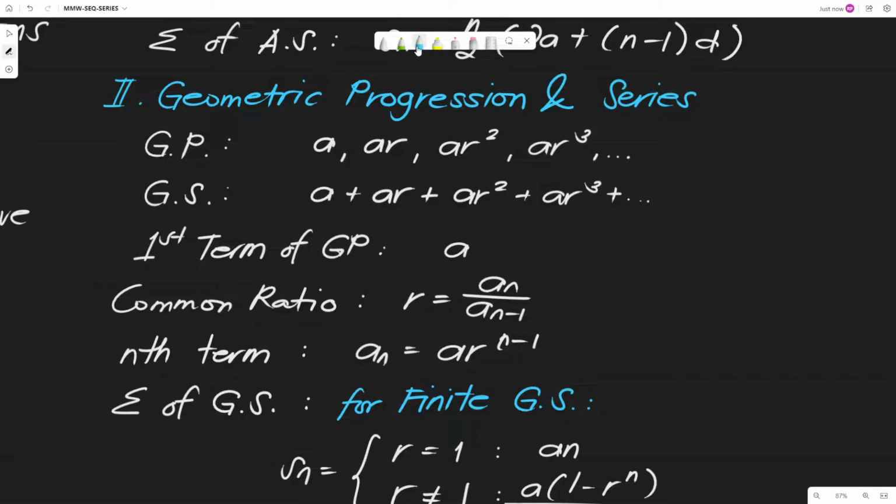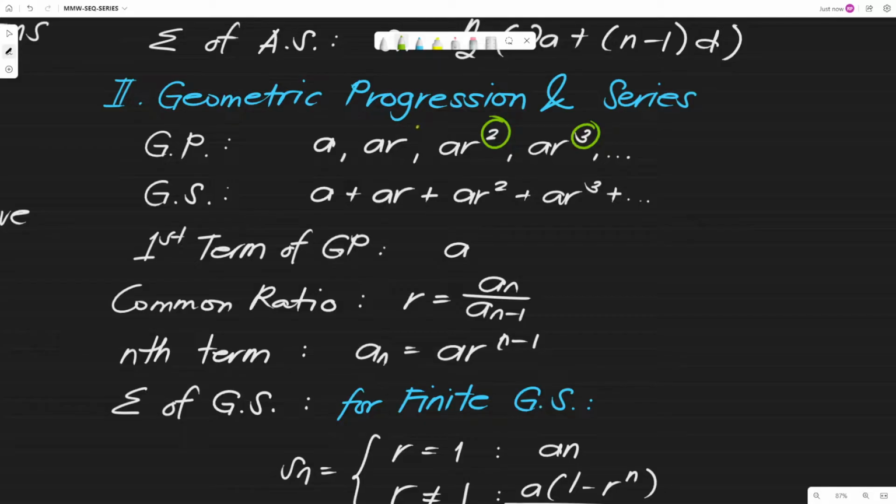So we have geometric progression. Again, just like earlier, we have the format: A, the first term; AR, the second term; AR squared, AR cubed, and so on and so forth. If you notice, earlier it was the numerical coefficient of D that changed, here what changes is the exponent of R. Then the next is A times R to the fourth, AR to the fifth, and so on.